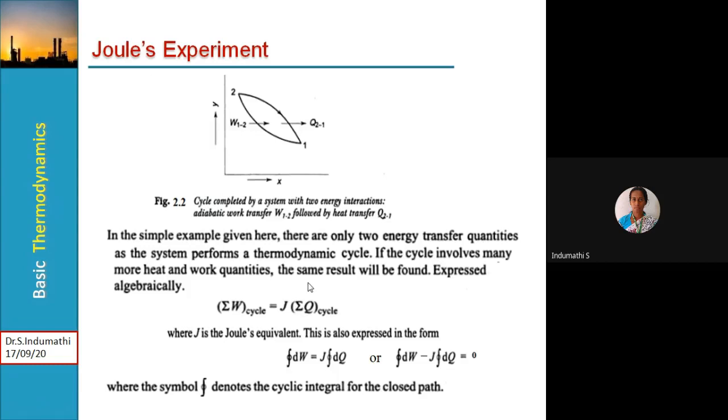So if the cycle involves many more heat quantities, the same results will be found, and which can be expressed algebraically. Delta W cycle is equal to J of delta Q cycle. Where J is Joule's equivalent, and this can be expressed in the form of a cyclic integral: ∮dW is equal to J ∮dQ. Then in this manner we can express it, where this particular symbol denotes the cyclic integral for a closed path.